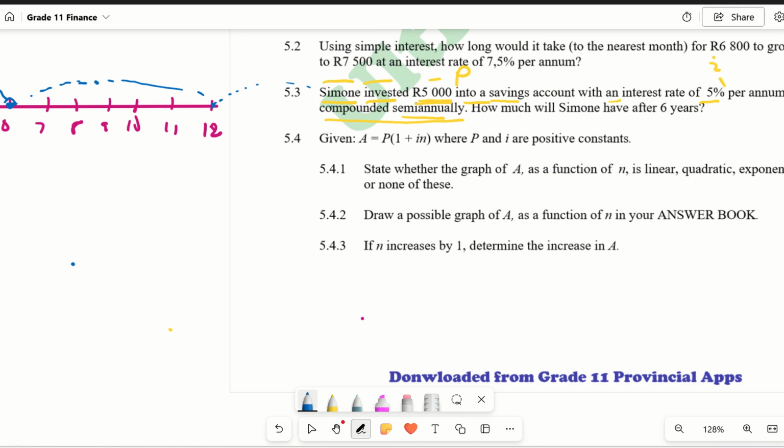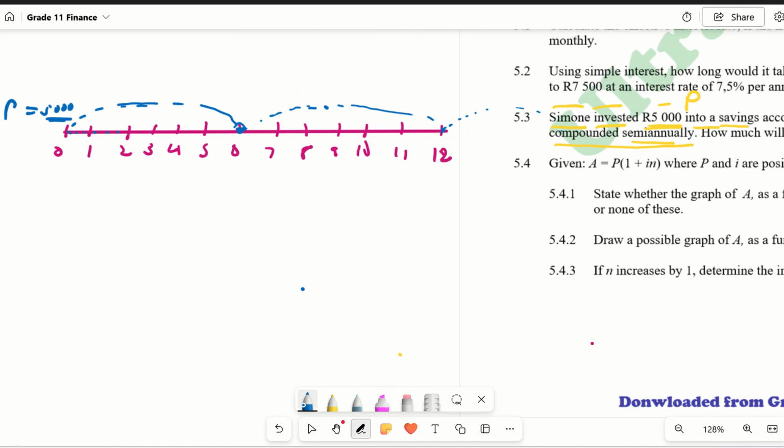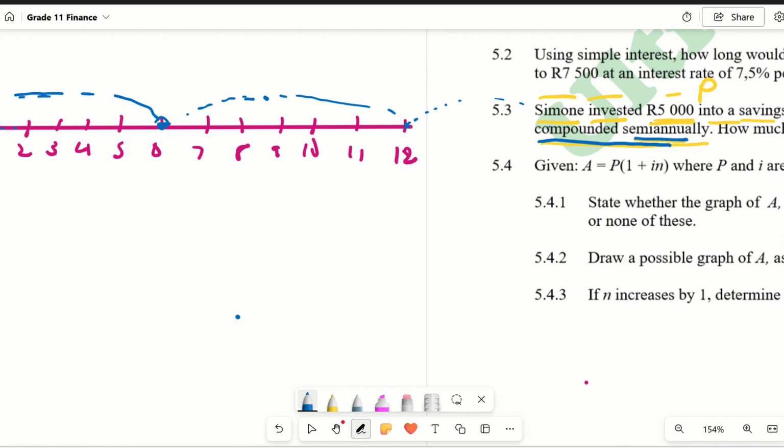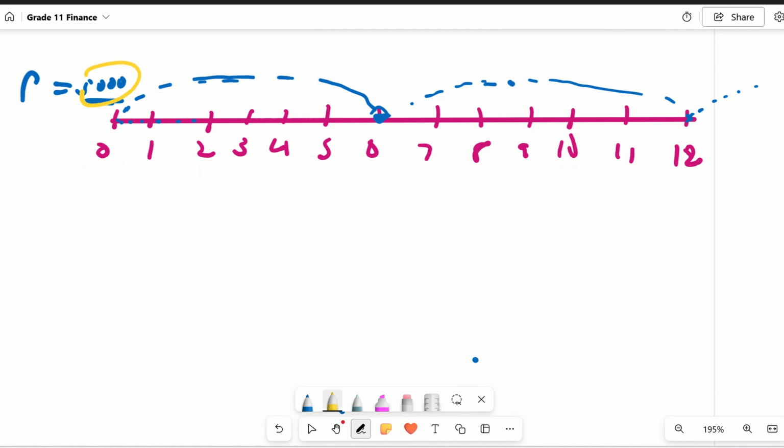Now, there's something that I need to draw your attention to. So now we said that compound means grow. If someone says my problems are compounding, it means that my problems are getting worse. My problems are growing. Okay. So now compounded similarly means grows every 6 months. That's what it means.